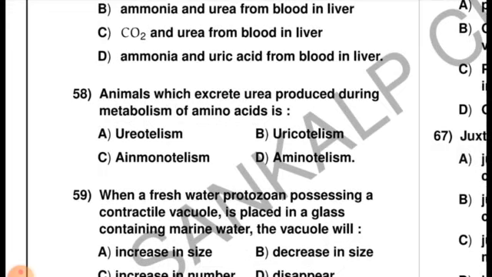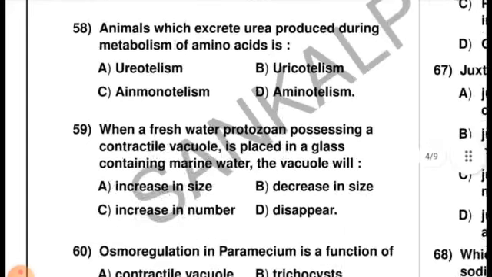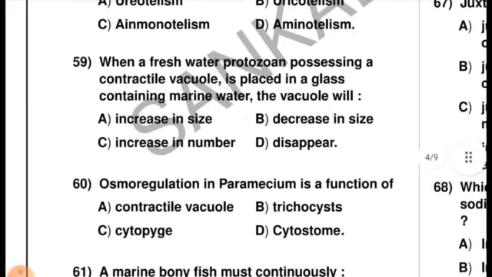Animals which excrete urea produced during metabolism of amino acids show ureotelism, uricotelism, aminotelism or anemotelism. The right option is option A, that is ureotelism, which excretes urea. That animal is considered a ureotelic animal, and that phenomenon is called ureotelism, in which urea is removed as the excretory product, and this takes place in terrestrial animals.